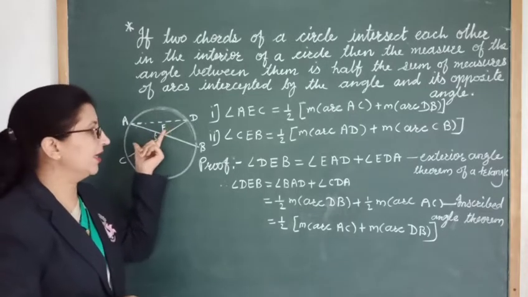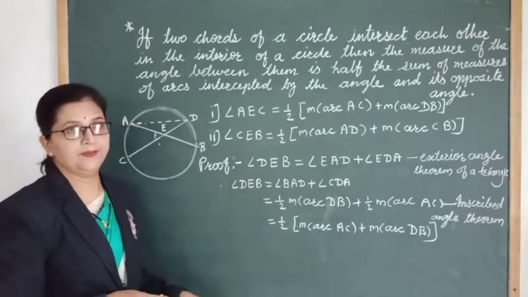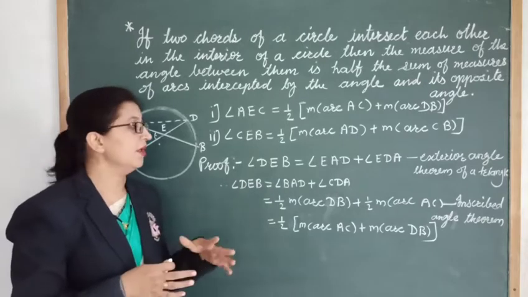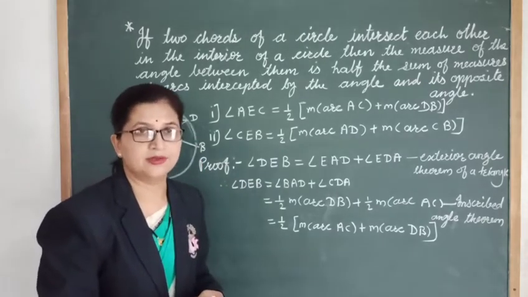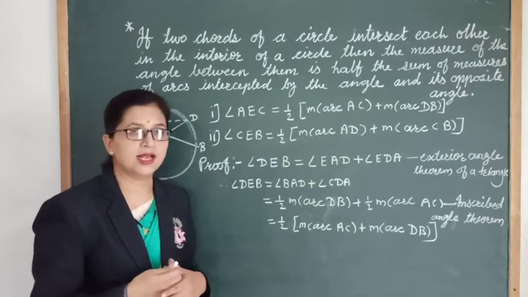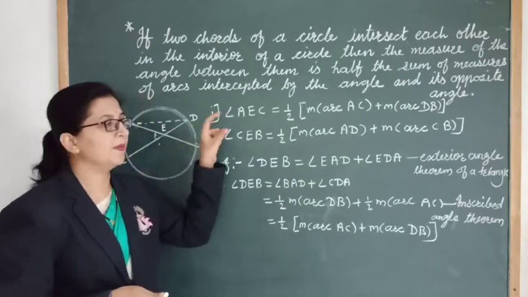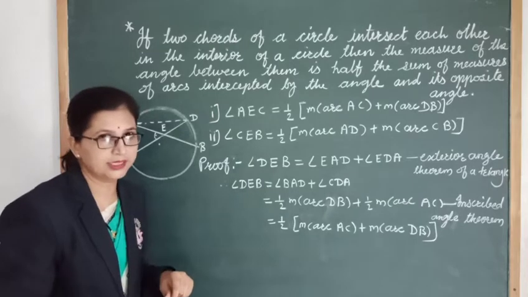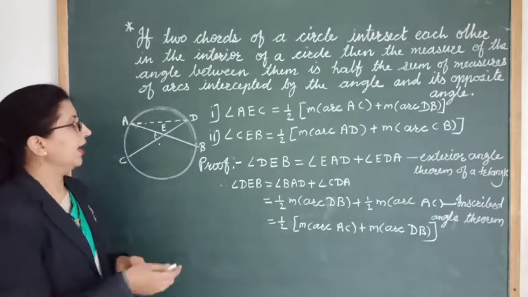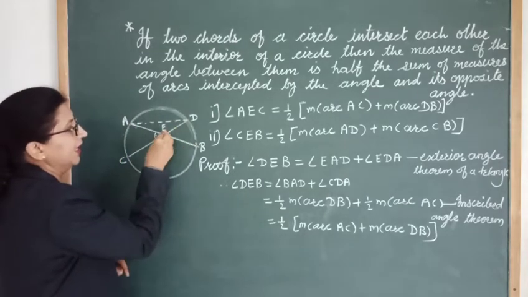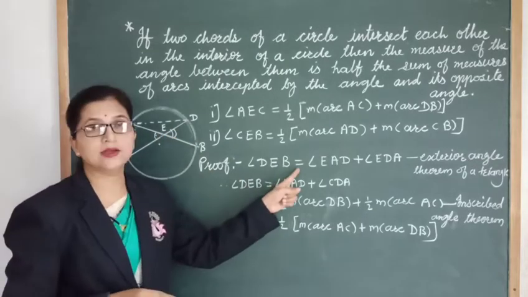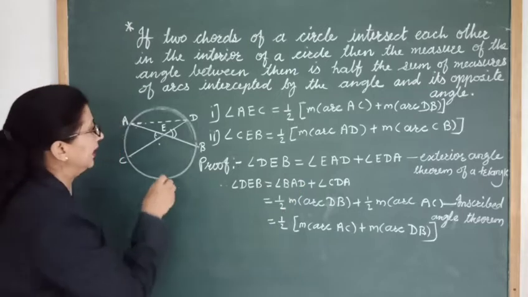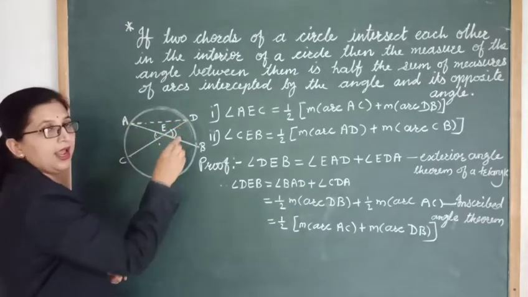To prove this, take angle DEB. We have to use this theorem to solve examples. The proof of this theorem is not asked in the exam, but we should see how this property comes about.